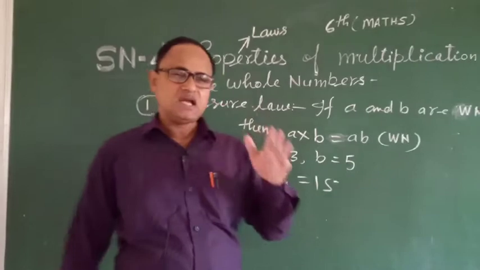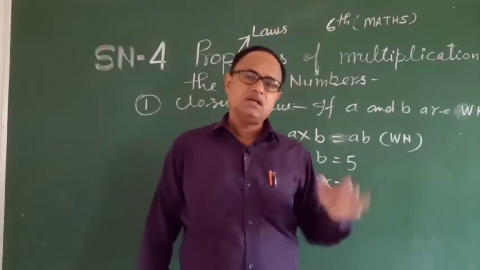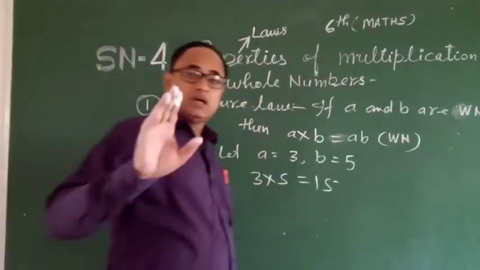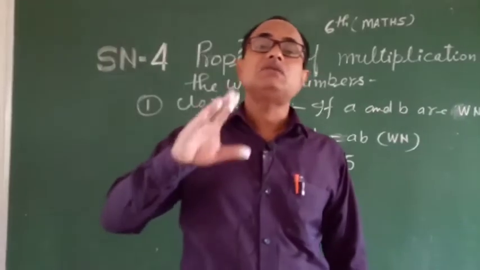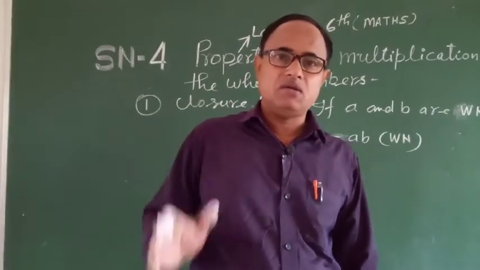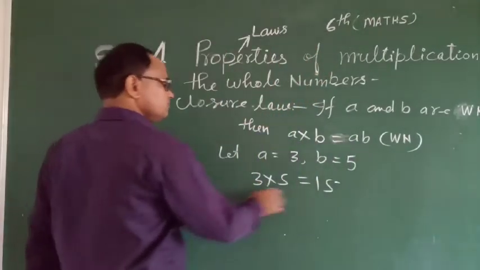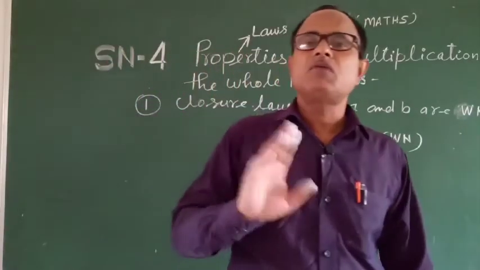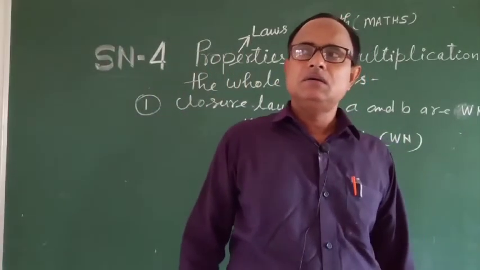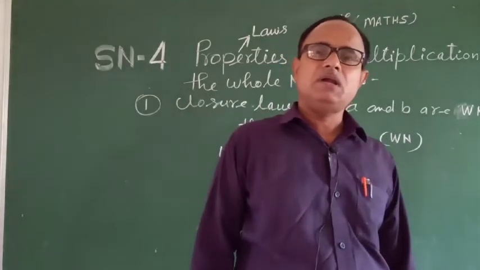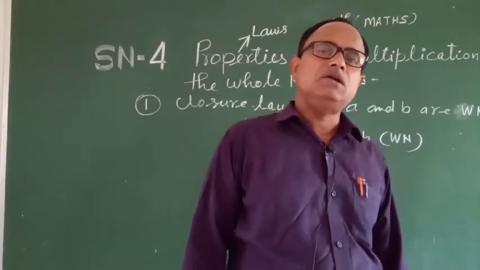The multiplication of two whole numbers is always a whole number. You know that a whole number is always positive, not negative. If any number is negative, that number will not be a whole number.